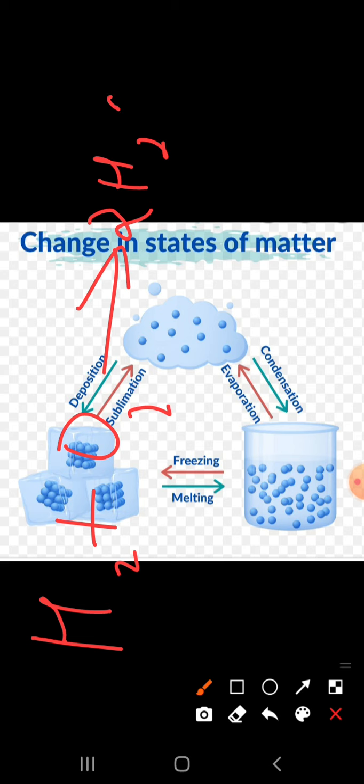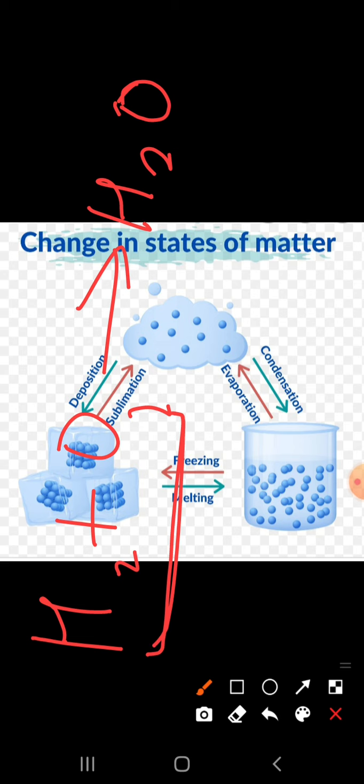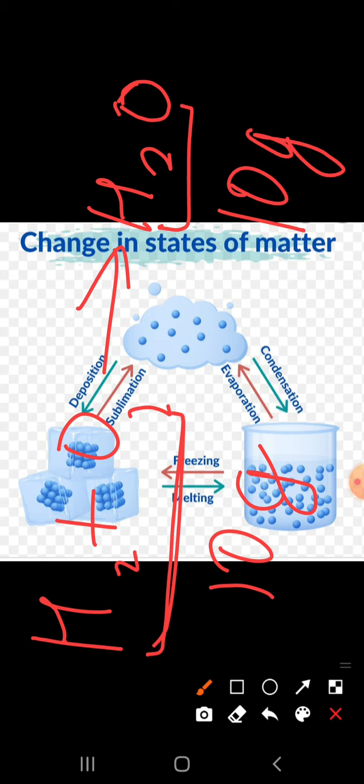Okay, so see, whatever mass is on the reactant side, the same mass is on the product side. For example, if this is 10 grams, then this will also be 10 grams. There will be no change in the mass either on the reactant side or on the product side, meaning it will be the same.